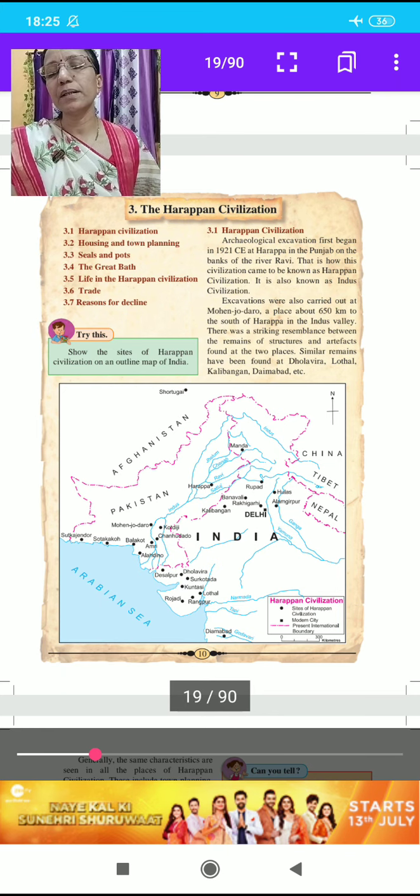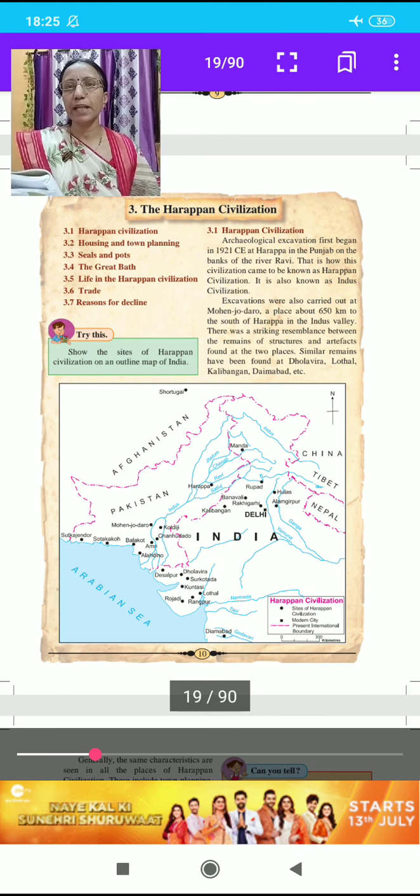That is how this civilization came to be known as the Harappan civilization. It is also known as the Indus civilization.